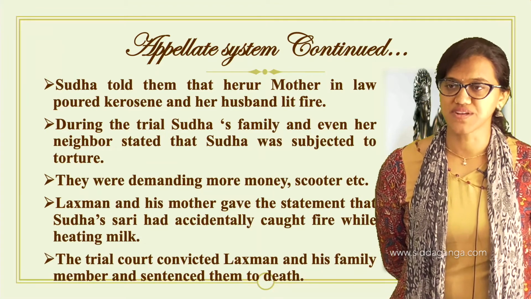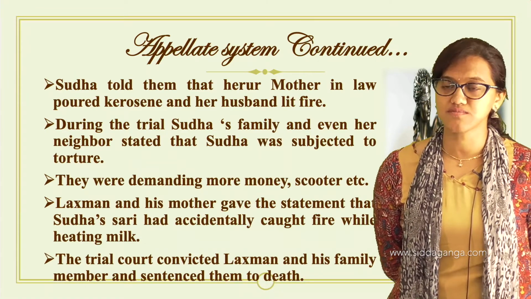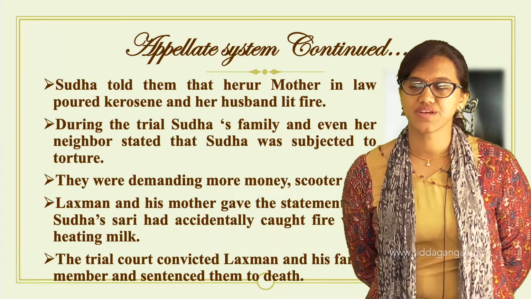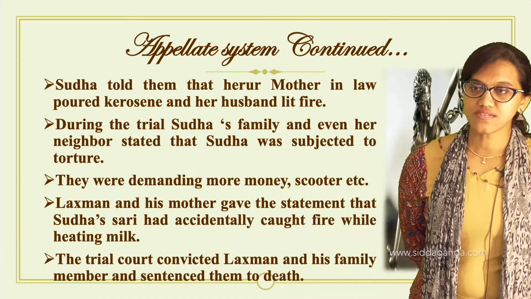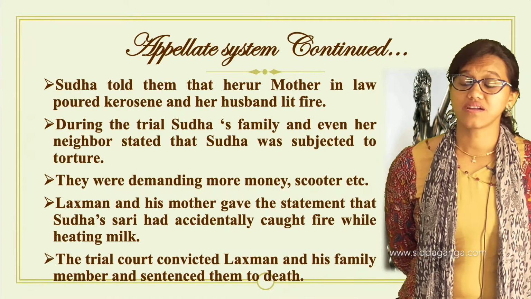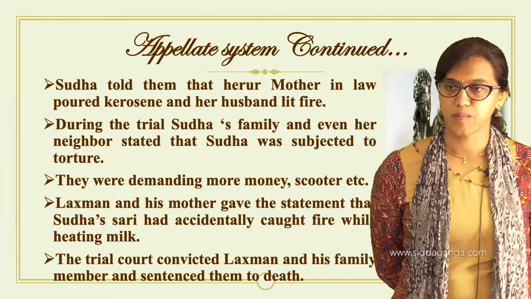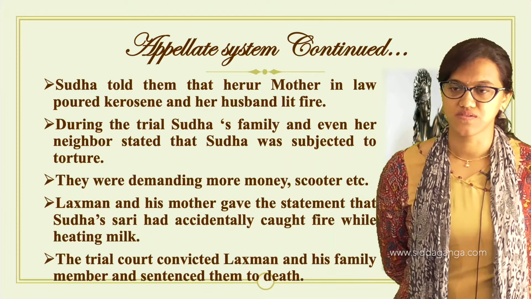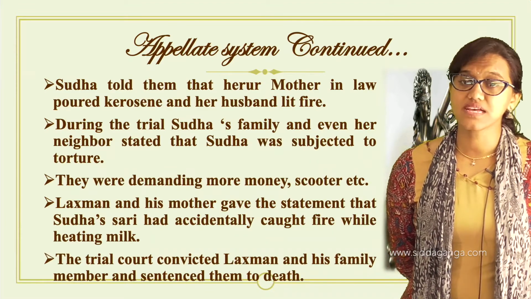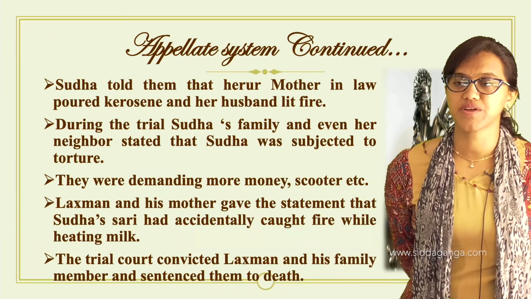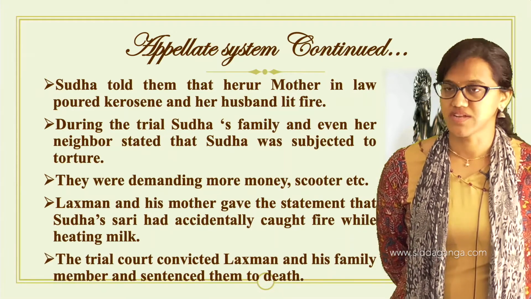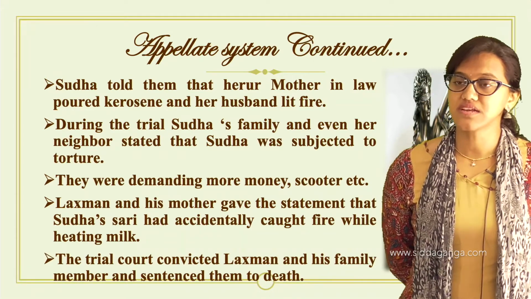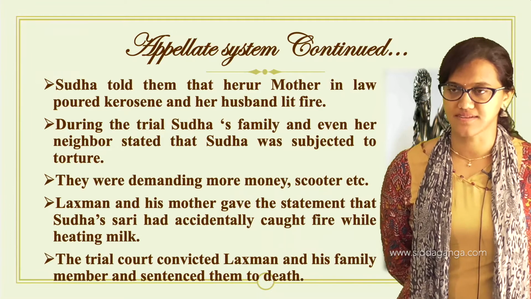They are convicted. See, there are terms called accused and convict. An accused is a person who will be under suspicion, who will be arrested and taken into custody. But until and unless his guilt is proved, he cannot be called a convict. Once his guilt is proved, he will be called a convict.